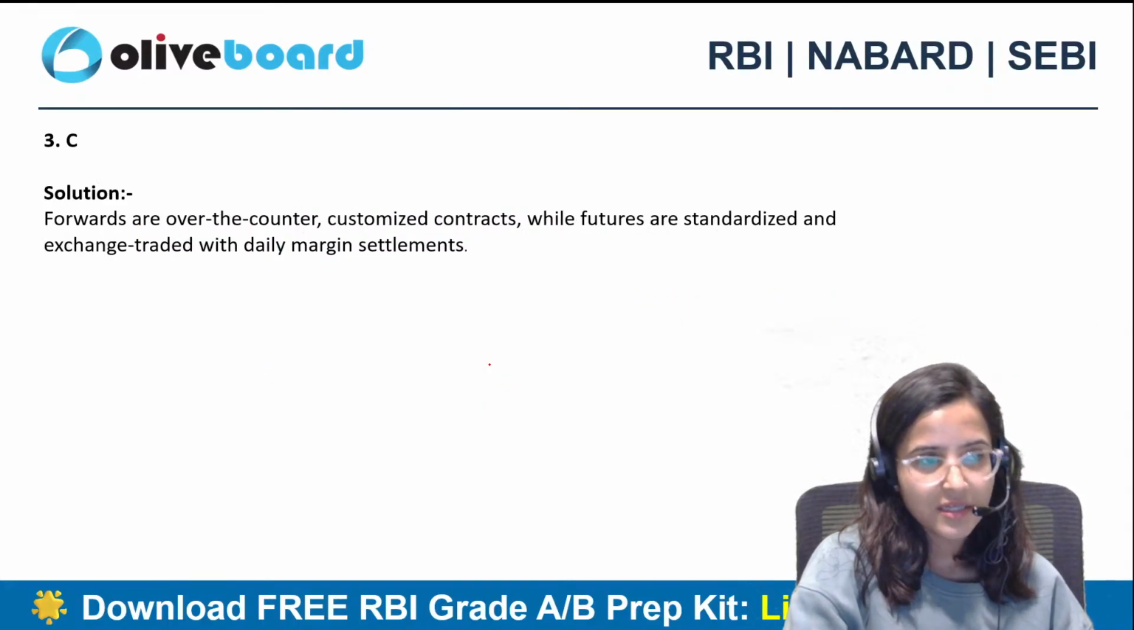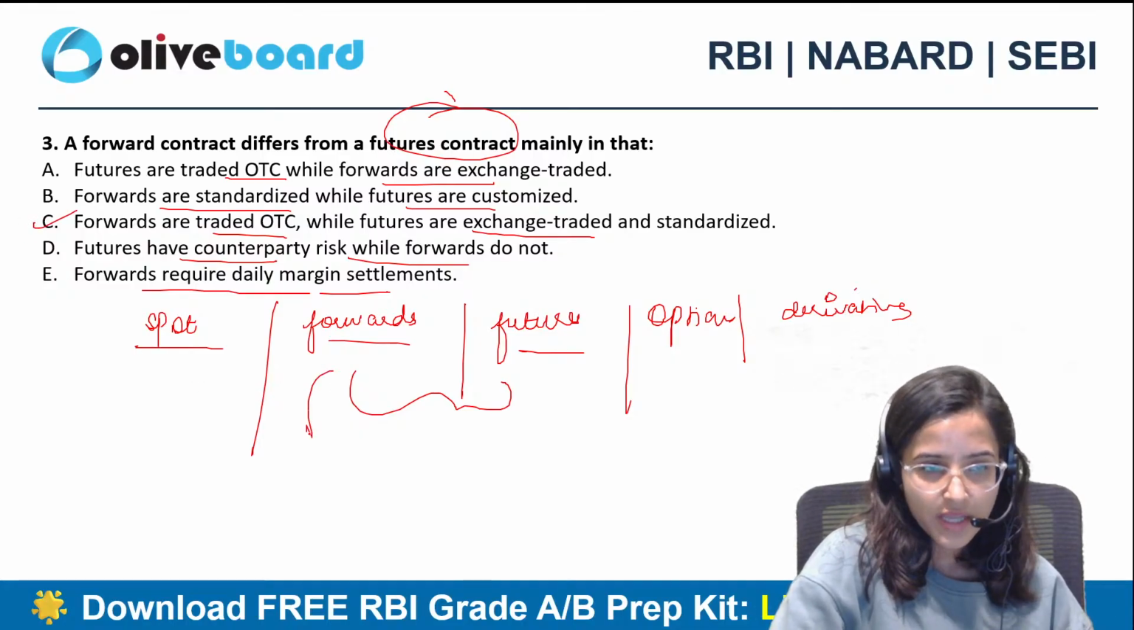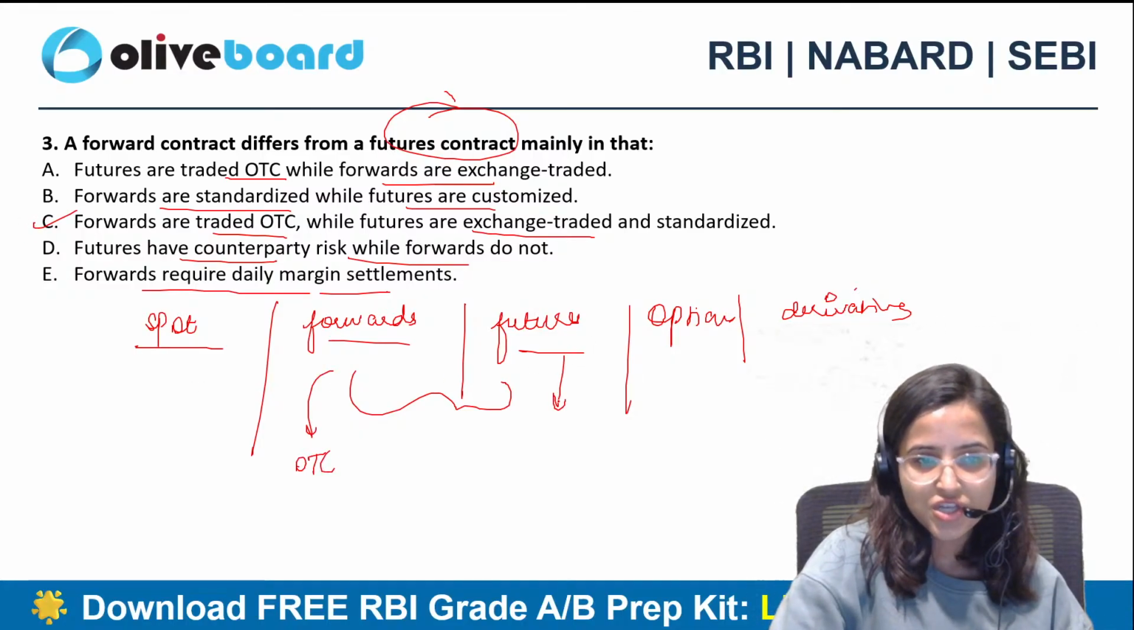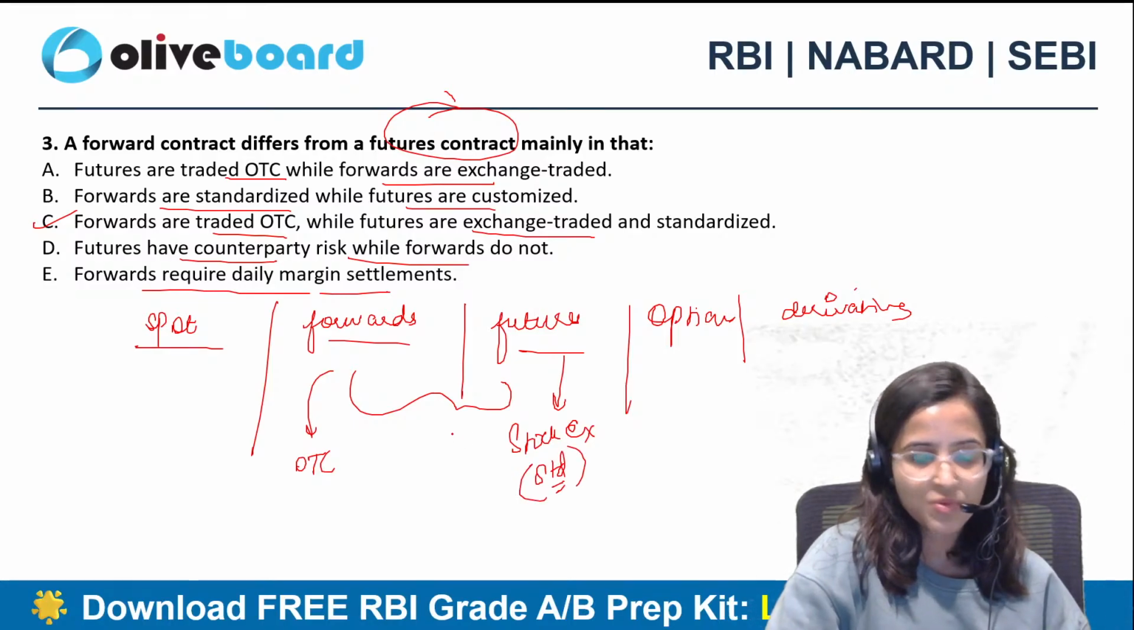Aditya is saying C. The correct answer is C. Very good. Forwards are traded over the counter, right? And futures are exchange traded. That means they're listed on the stock exchange and they are standardized. That is the major difference between forwards and futures.